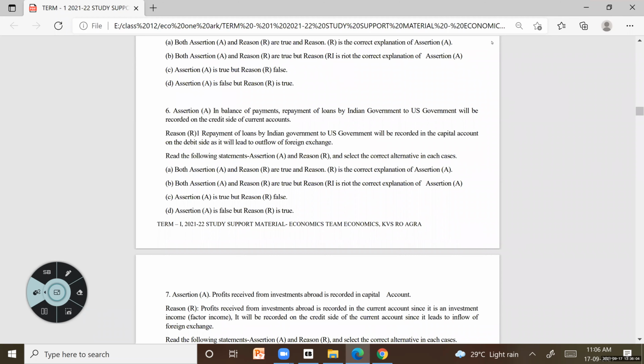I want you to post the answer in the chat box. Option A, option B, option C, or option D. Those who got the answer, please post in the chat box.